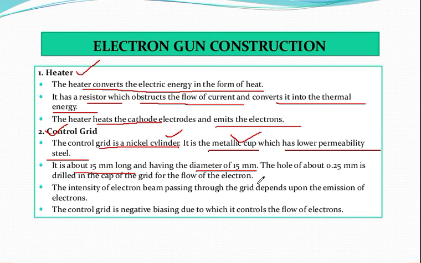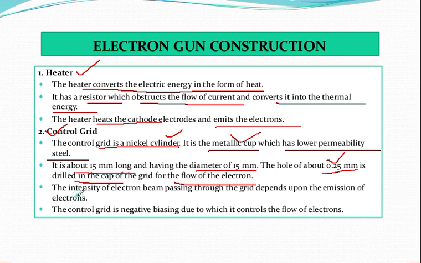A hole of about 0.25 millimeter is drilled in the cup of the grid for the flow of electrons. So you need to make a flow of electrons, isn't it, through the cap of the grid, and that's why a hole of 0.25 millimeter has been drilled there.